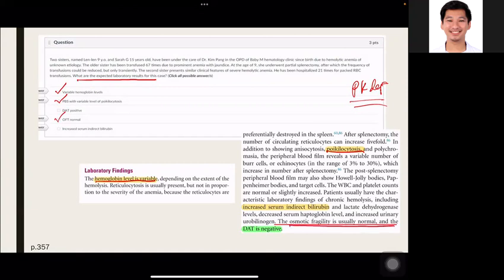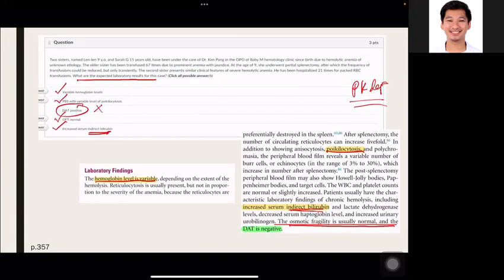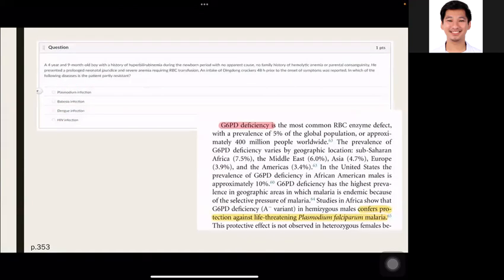So, ang mali lang dito is your DAT positive kasi hindi naman siya antibody mediated. So, di ba, defect siya sa intrinsic. So, mali ito na sagot. So, ang tama lang dito is variable hemoglobin, PBS with poikilocytes, OFT normal, and increased serum indirect bilirubin. So, yung case na ito, yung pa-diagnose dapat kayo, gibonus na lang. So, tinanggal sa number of items. That makes 28 items.